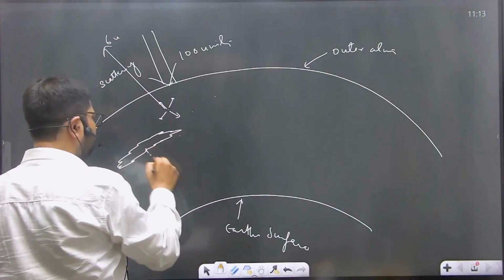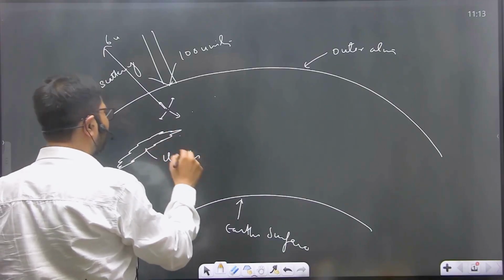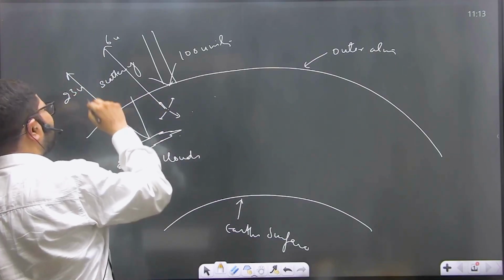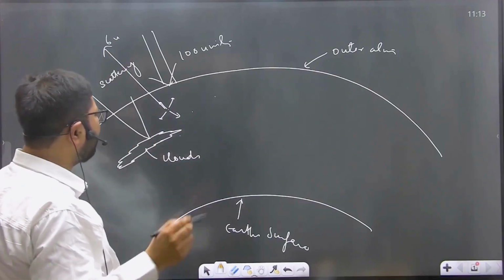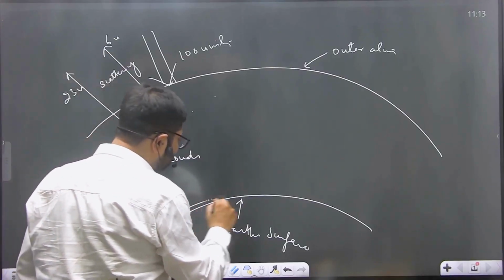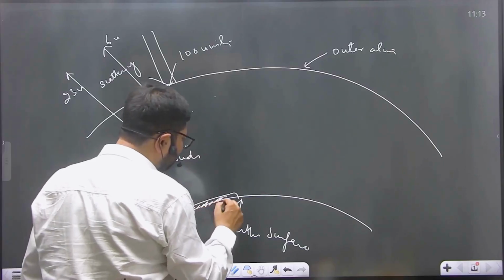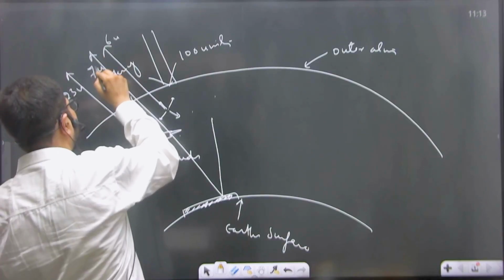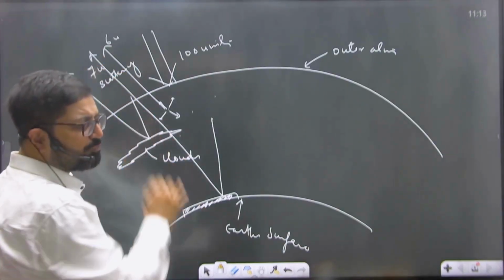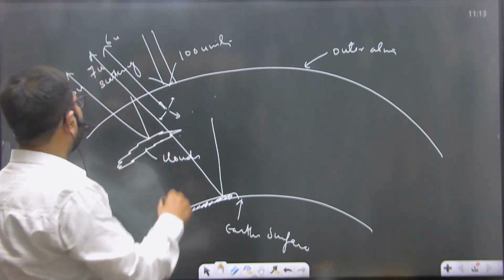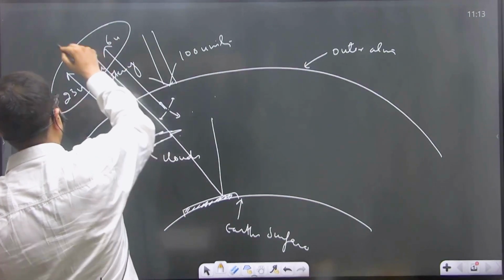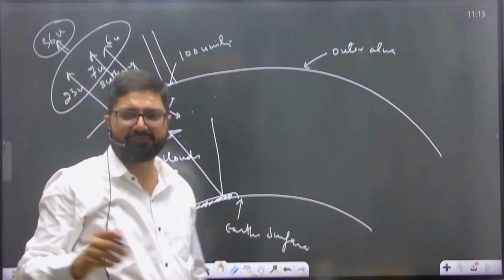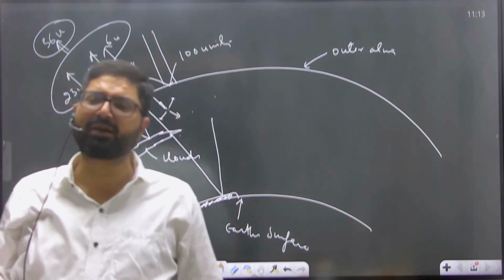Then there are clouds. Clouds happen to be very good reflectors. 23 units of incoming solar radiation is reflected back by cloud without playing any role in heating and cooling. And the third is ice covered surfaces on the Earth. These ice covered surfaces also reflect back 7 units of incoming solar radiation back to space without playing any role in heating and cooling. Total 23, 7 plus 6, it is 36. 36 units of incoming solar radiation are reflected back to space without playing any role in heating and cooling.